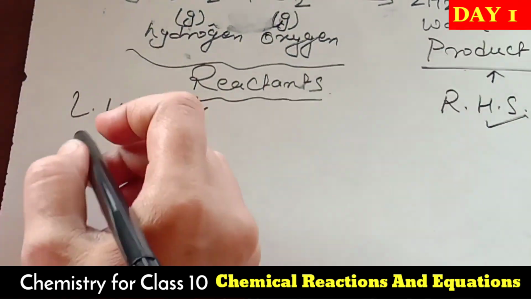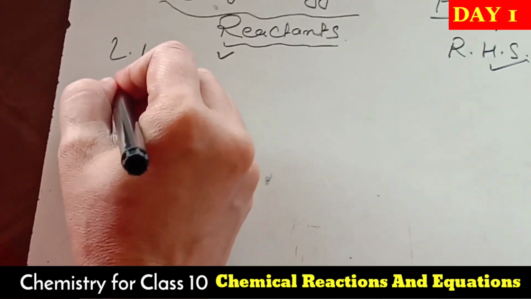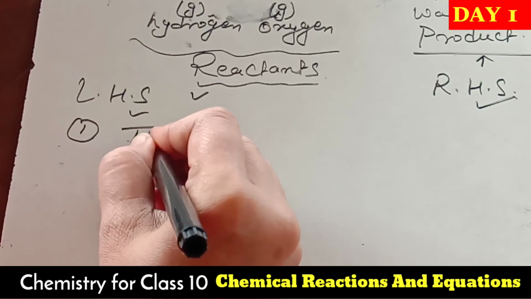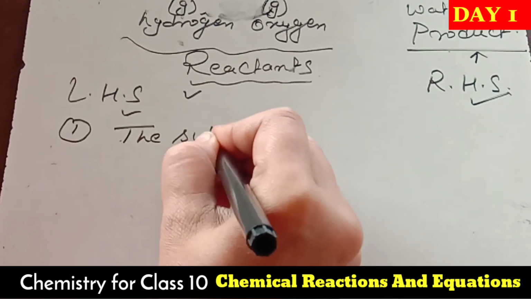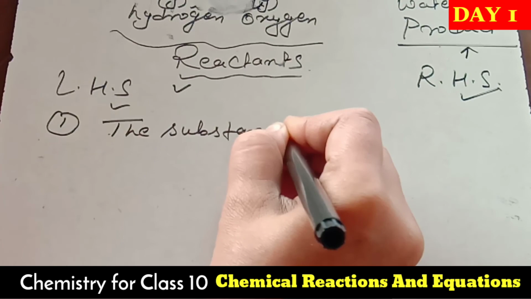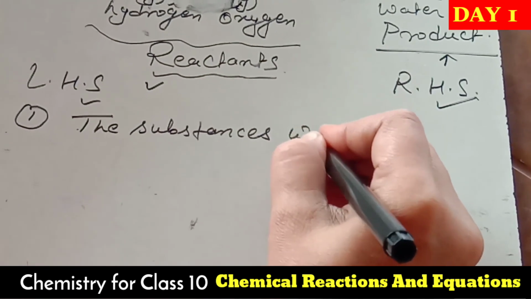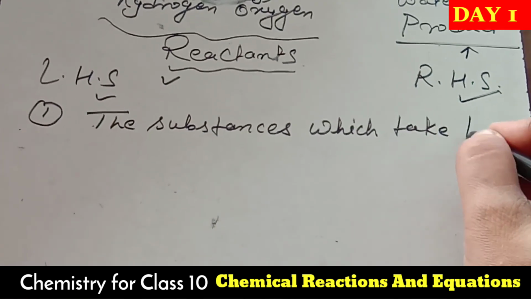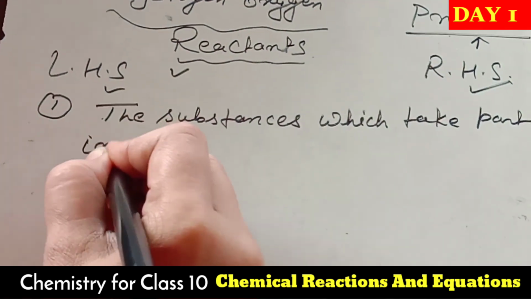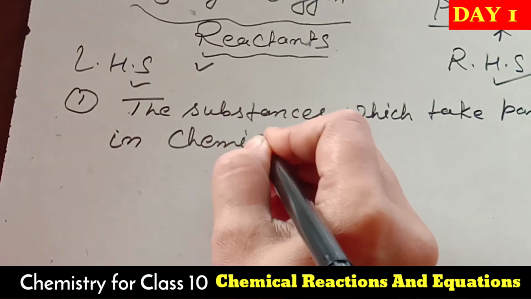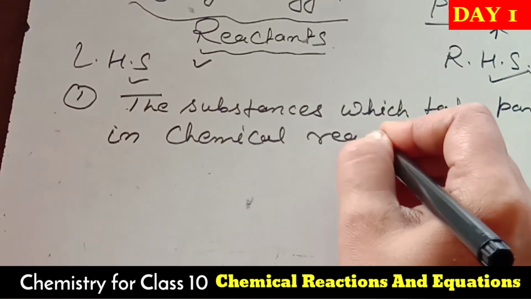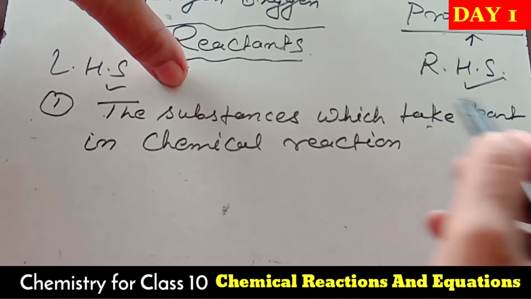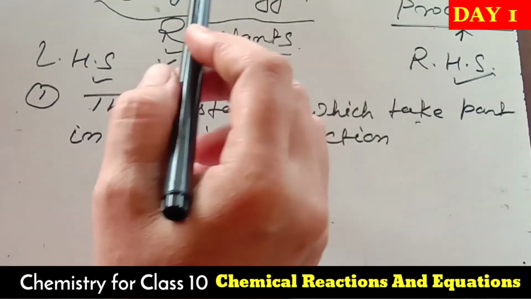Now, for any chemical reaction, we require two main things. Write it also. The substances which take part in a chemical reaction. Which substances took part here?